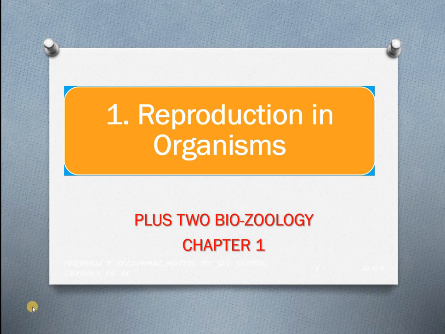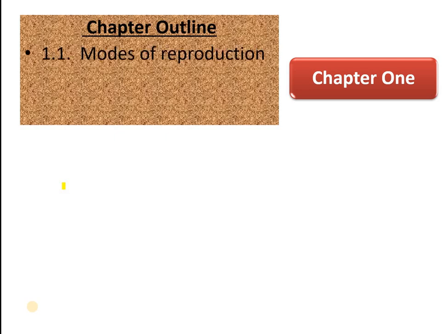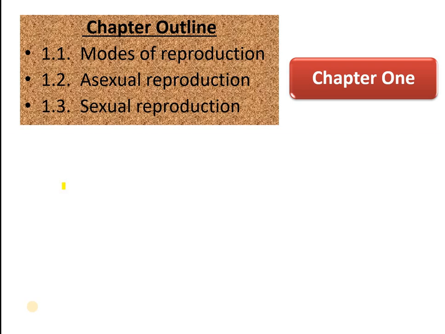Today we are going to study reproduction in organisms. That is the first chapter in biozoology. Chapter outline: 1. Modes of reproduction. 2. Asexual reproduction. 3. Sexual reproduction.